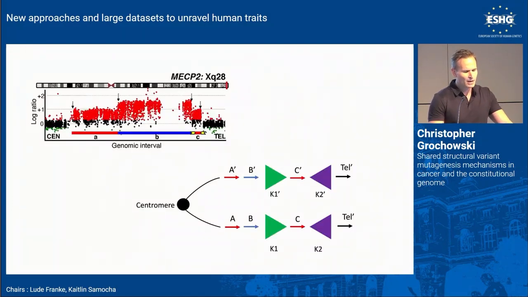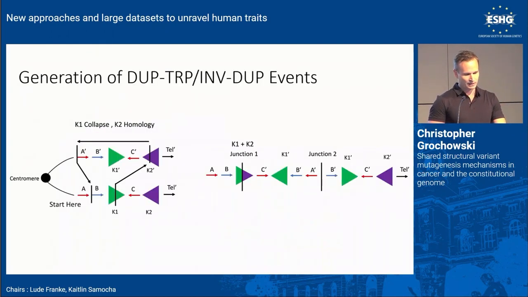And so what I wanted to show here is that downstream of the gene MECP2, which sits right here, are these inverted low copy repeats highlighted by the yellow arrows. And these actually act as recombinant substrates that recurrently form this complex structure. So I wanted to make this cartoon. Again, we're on the X chromosome in a male, so we have our 2 arms. And the inverted repeats are shown here by K1 and K2. And these repeats at this point in the genome are about 11 kb in size and 99.9% similar and sit in an inverted orientation. And so you may wonder, how does this happen once, let alone recurrently?